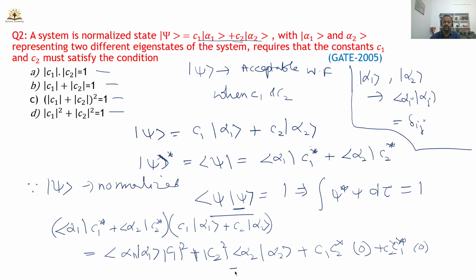So finally, what will you get? You will get modulus of c1 square plus modulus of c2 square. That means the given wave function is normalized when the coefficients satisfy the condition mod c1 square plus mod c2 square must be equal to 1. Right? So option D is the correct option.